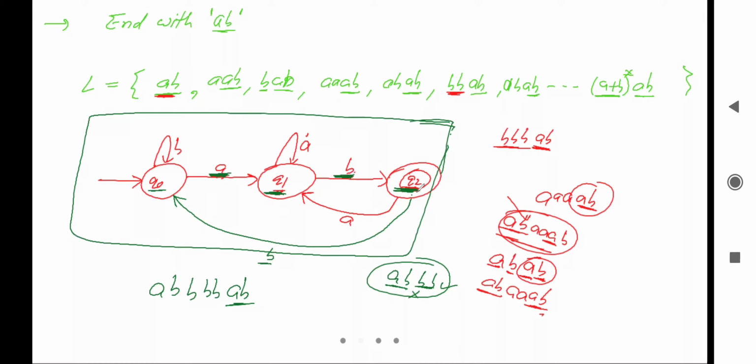On q2 there is a transition for a, transition for b, no dead configuration. Finally we can say there is no dead configuration also. So this is the required minimal DFA, which will accept all the strings that end with ab. Now tell me, is it clear or not?